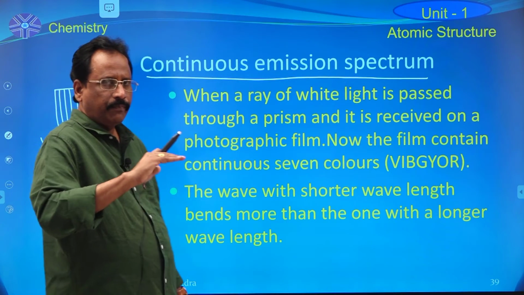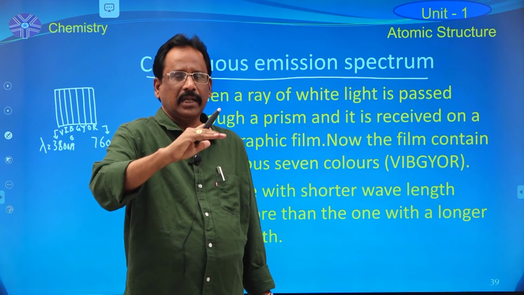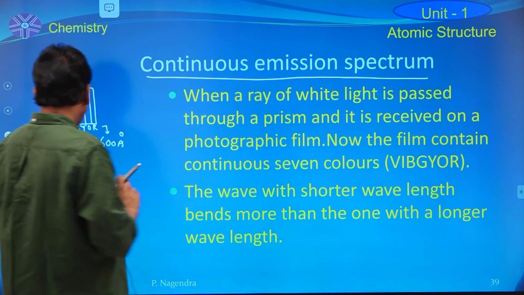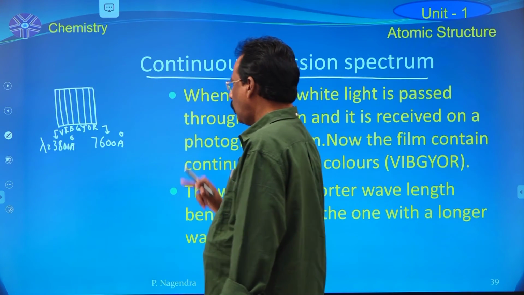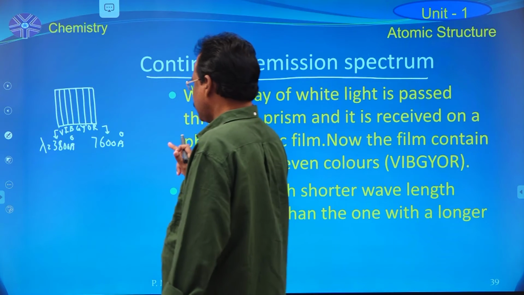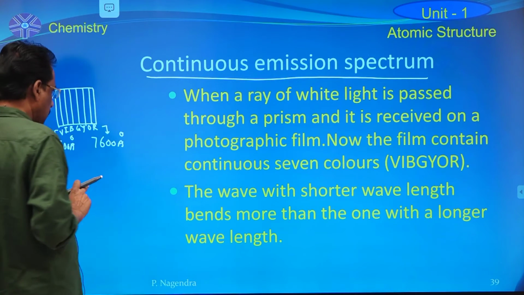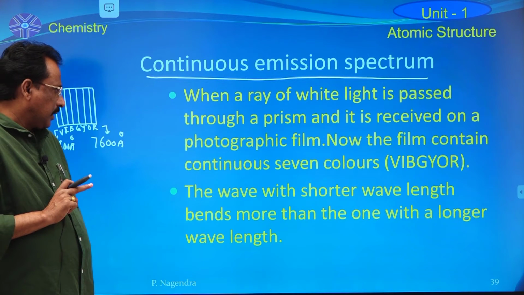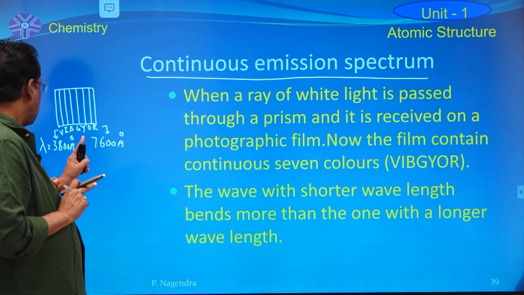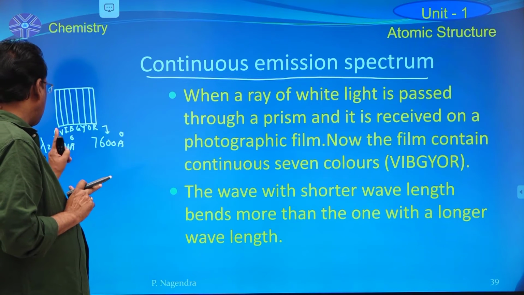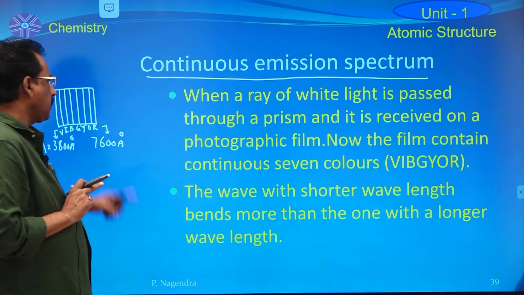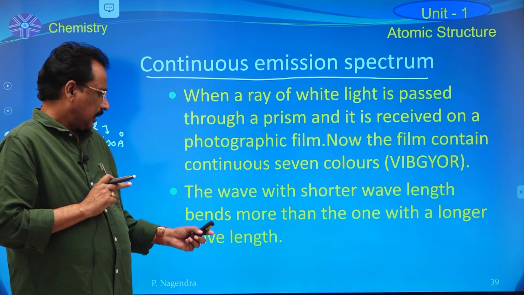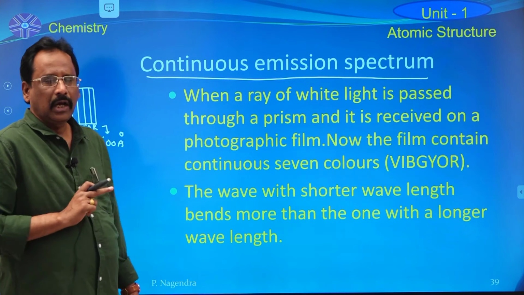So from bottom to top: violet, indigo, blue, green, yellow, orange and red. Among these 7 colors, for red color lambda is more, and for violet lambda is less. So the wave with shorter wavelength bends more than the one with a longer wavelength.